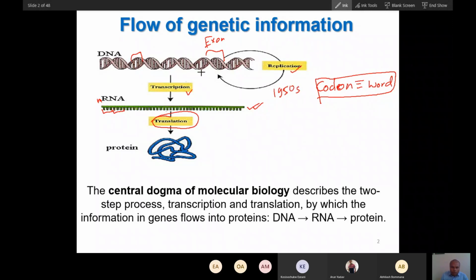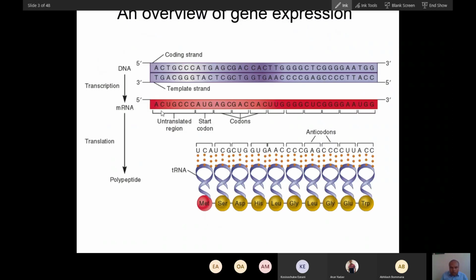In the 1950s it was solved, but it took a long time. It took time to solve the problem of how this translation happens, how this code converts into meaning. So this took the next decade, the 1960s. In the 1960s this was discovered, and it is called the central dogma. As I have already told you, both are nucleic acids, but the conversion, this translation process, the deciphering of this code, how this code gets meaning, took 10 years to find out.